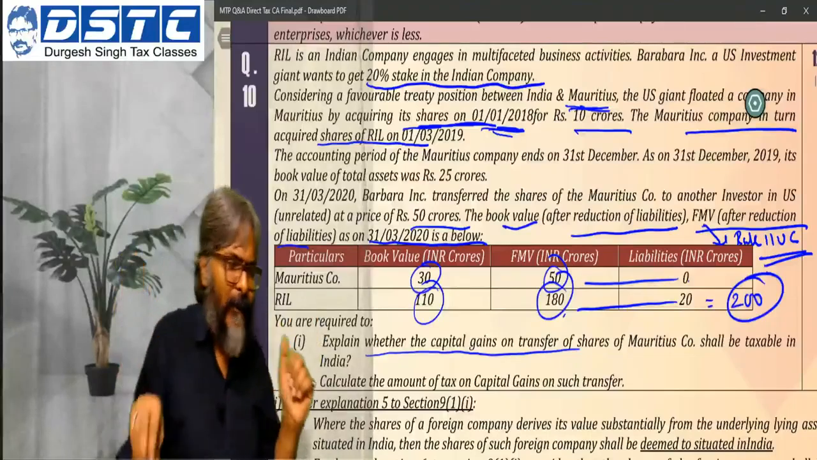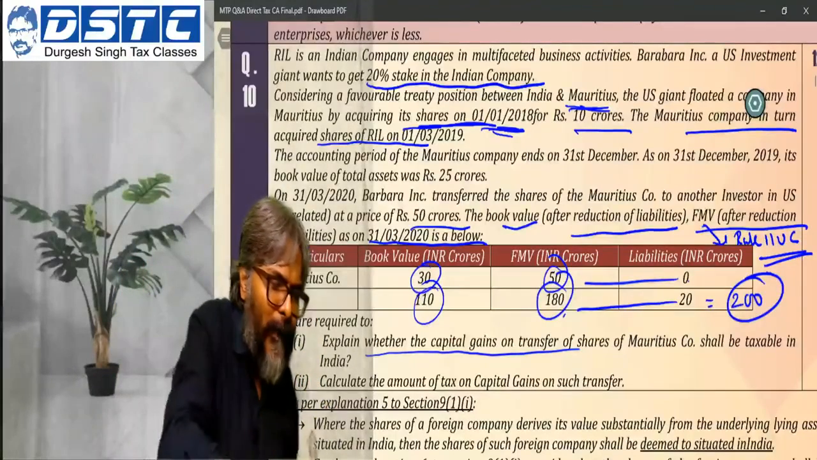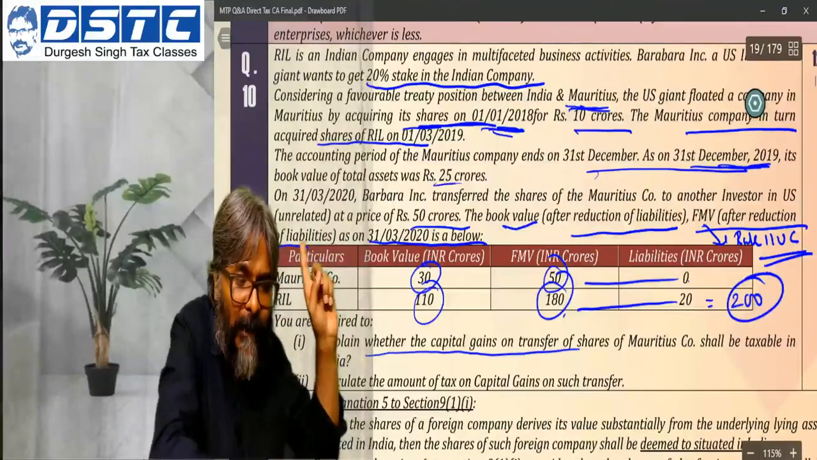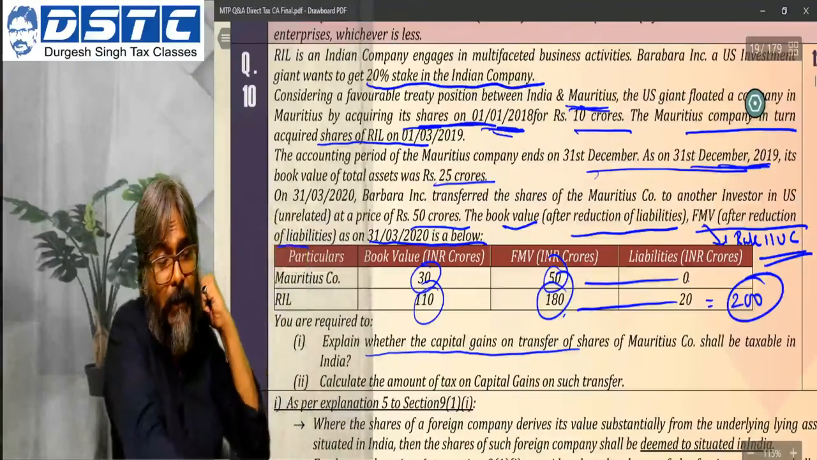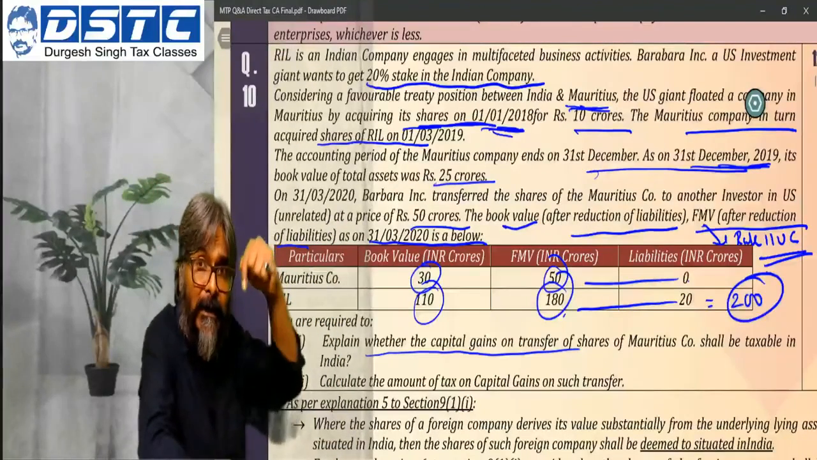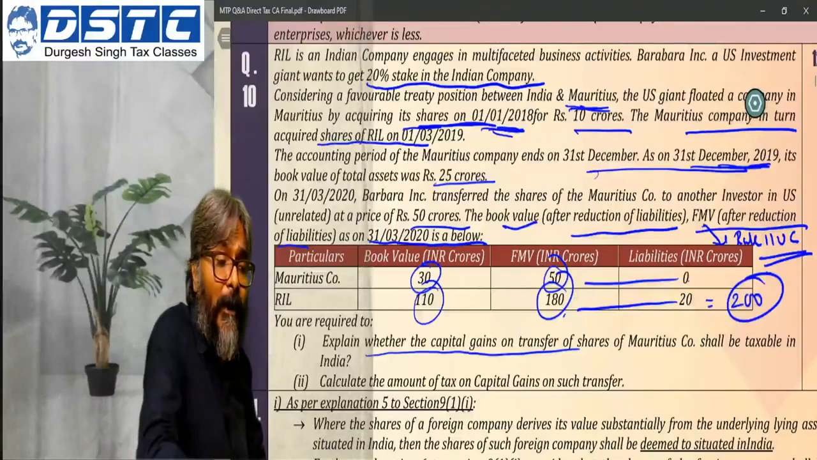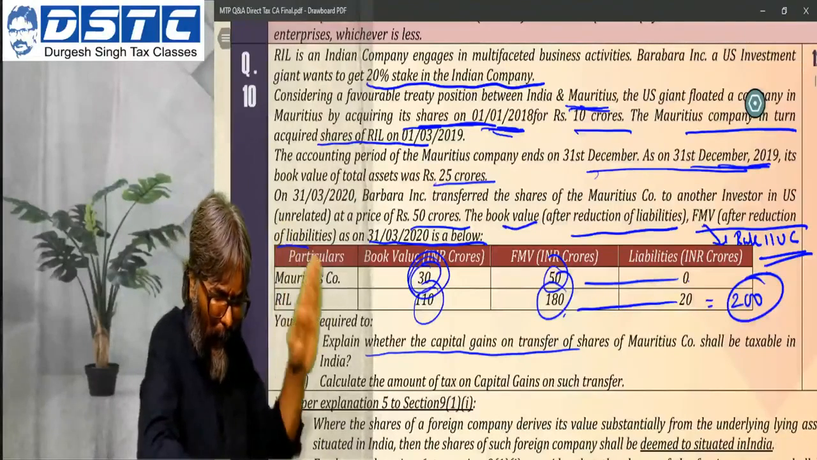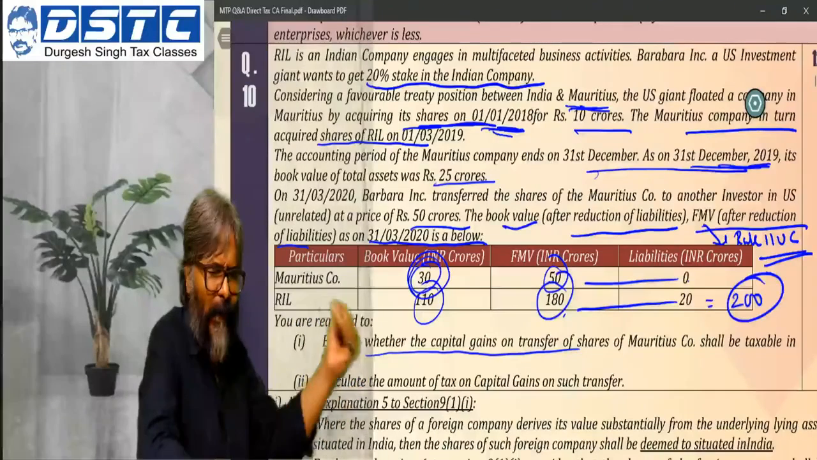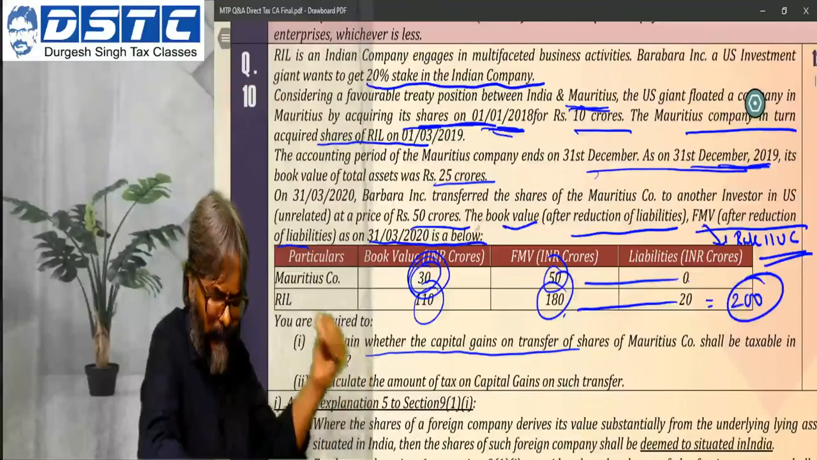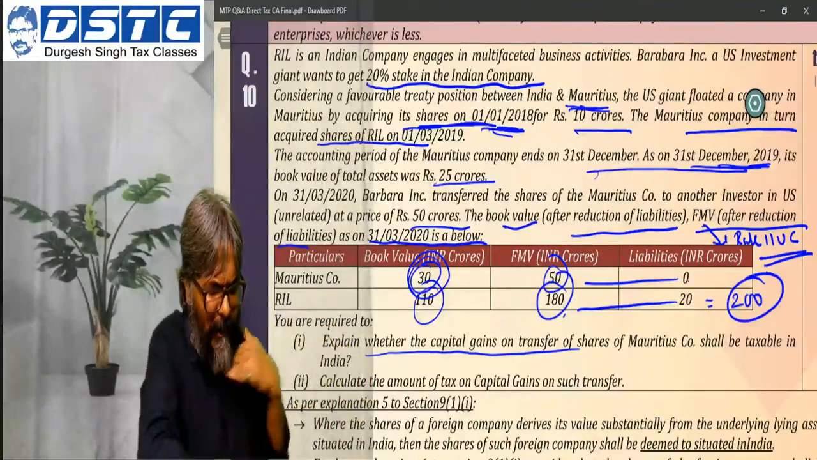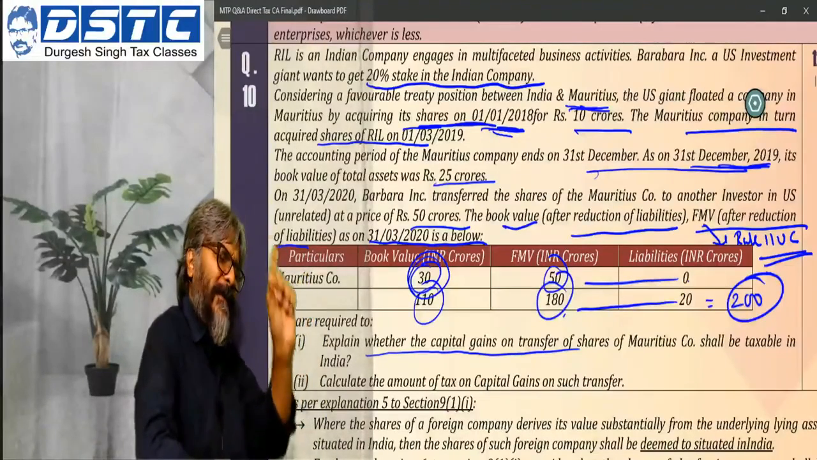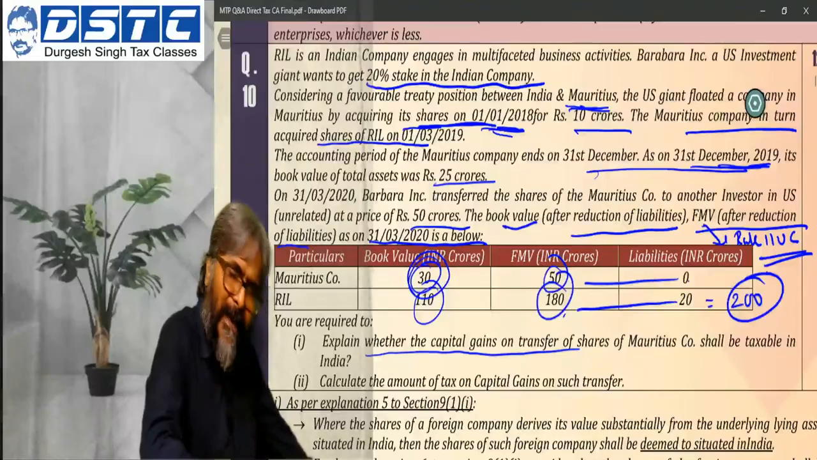So let's see, first of all, what is the total book value of the Mauritius company as on the last date of the accounting period preceding the date of transfer? It is 25 crores. Now what is the total book value of all its assets as on the date of transfer, which is 31st March 2020? It is 30 crores. Difference is 5 crores. So is the difference of 5 crores exceeding by more than 15%? And the answer is yes.